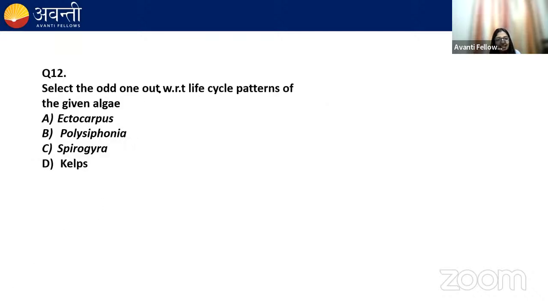Moving next, select the odd one out with respect to life cycle pattern of the given algae. Ectocarpus, Polysiphonia, Spirogyra, and kelps. What do you think will be the correct option for this question? They're asking the odd one out with respect to life cycle pattern. No, it's not D.